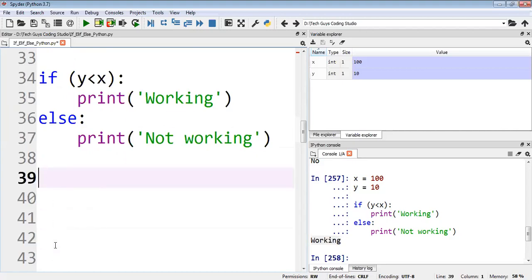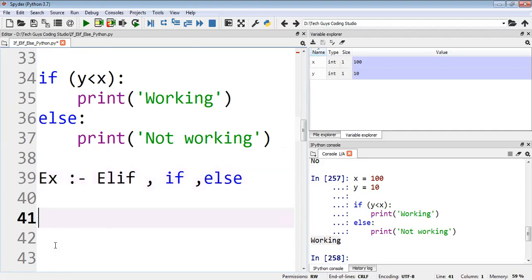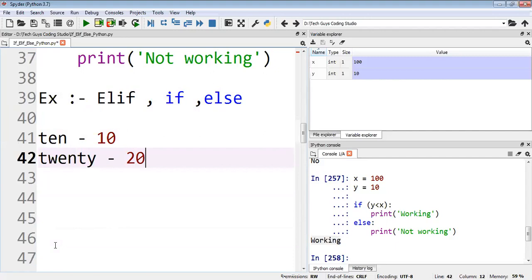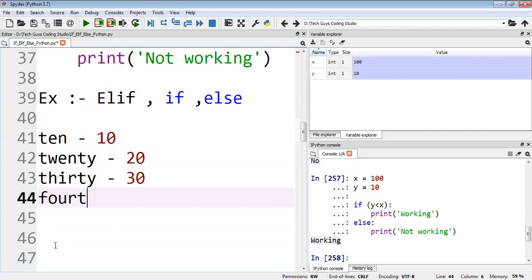Okay, now we will take another example for elif: how to use if, elif, and even else in one program only. For example, if we have some values like 10, 20, 30, and 40, we need to print accordingly.